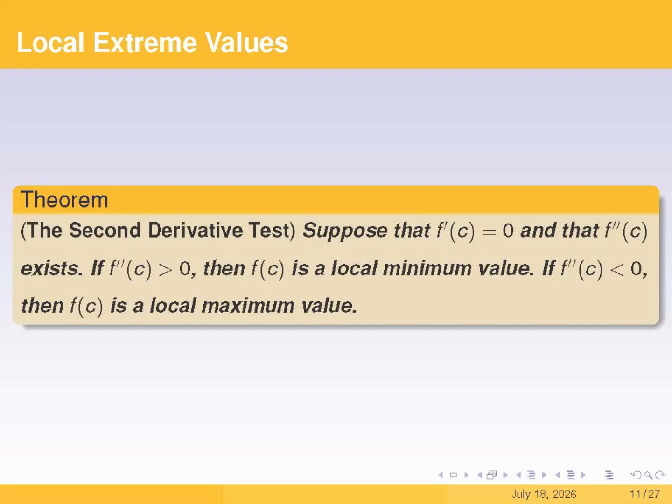If the second derivative at c is positive, then the function f has a local minimum at c. If the second derivative at c is negative, then the function f has a local maximum at c.